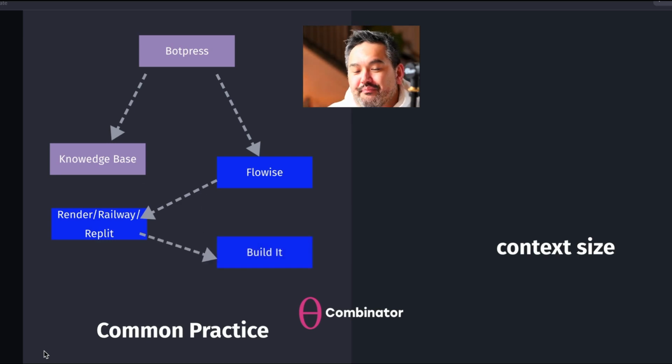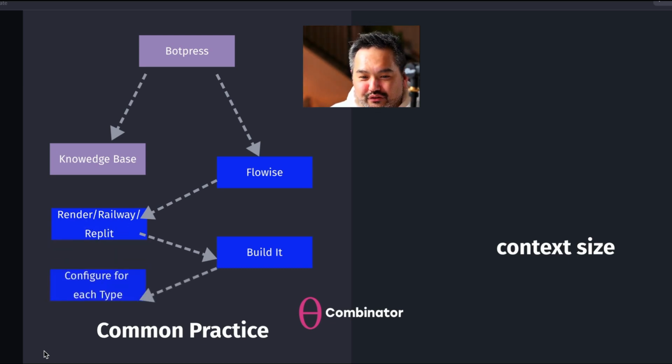And after that, you want to make sure you actually build it, right? So you have to go watch the Flowise videos and figure out how to build a really good retrieval system. And then make sure that it actually responds really well back to Botpress, and you also need to optimize for the speed, okay? Because speed is also a big problem on retrieval, and also then every different file format you have to adjust for it. So yeah, for each type. So it is a lot of headache, but there is a new system.